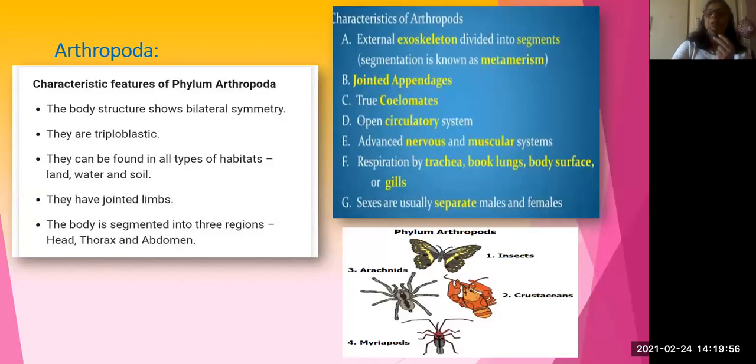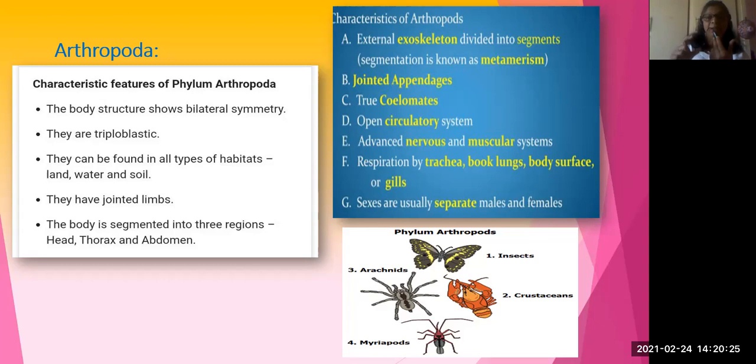Okay, and come to the arthropoda. Arthro means jointed, poda means legs. So it is jointed legs. The body itself consists of jointed legs. They are bilaterally symmetrical, triploblastic, like annelids. They are present on land, in water, and in soil, everywhere; the habitat is all three places.